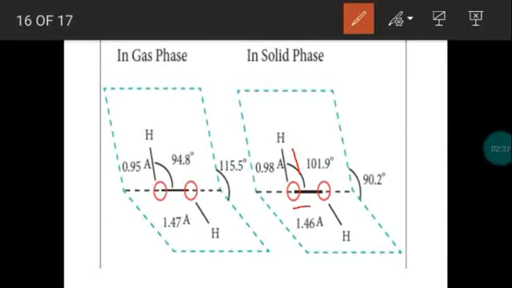The bond length between two oxygen atoms has decreased to 1.46 angstrom. The dihedral angle is reduced to 90.2 degree. Then the bond angle between the oxygen hydrogen covalent bond and the oxygen oxygen covalent bond is 101.9 degree.